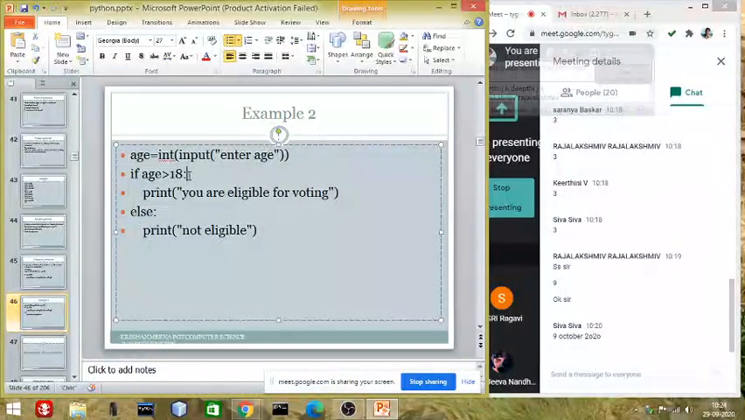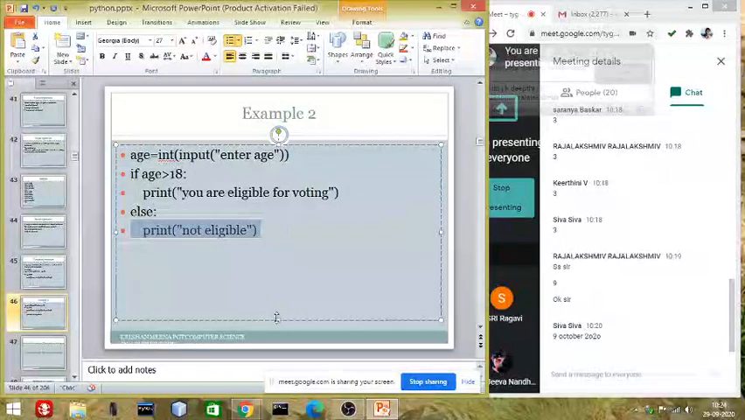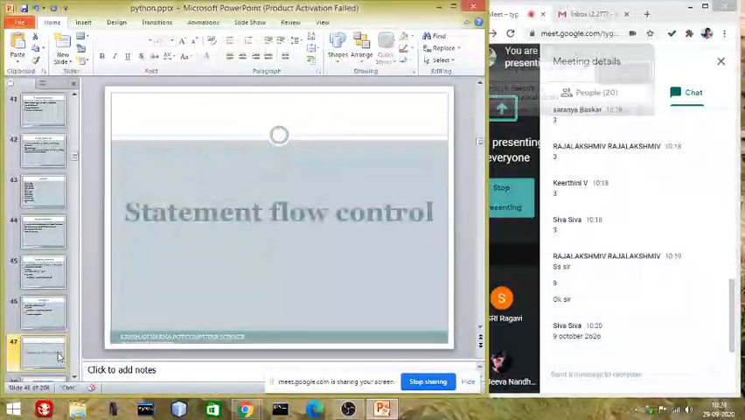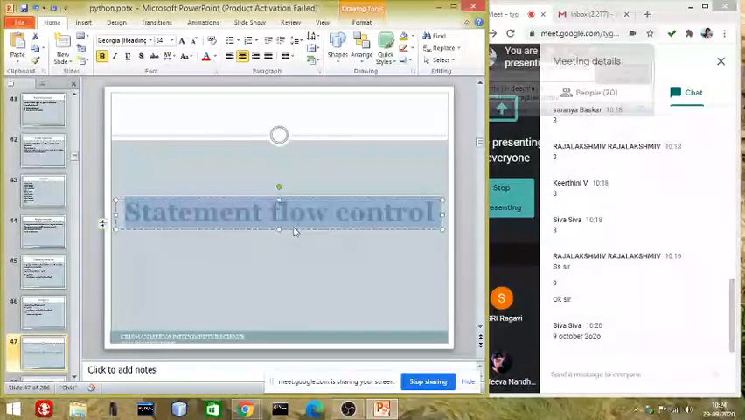Whenever a statement ends with a colon, when you put the colon and press enter, automatically this alignment will come, and this alignment denotes that you are using a compound statement. Again you can see this is the compound statement, next, right? Now today we will learn how we can control the flow of our statements.